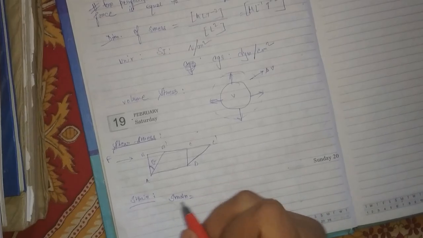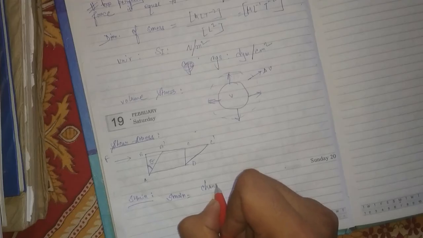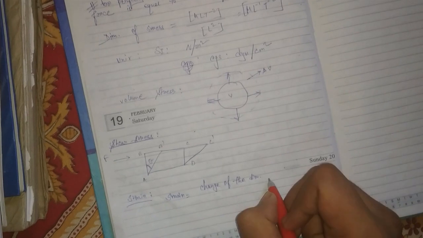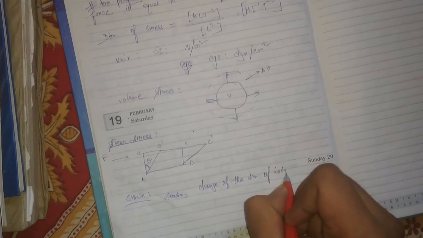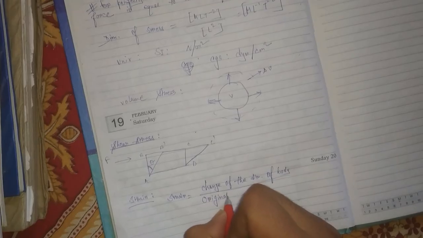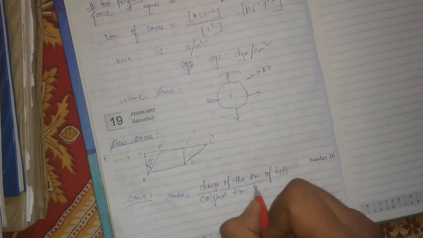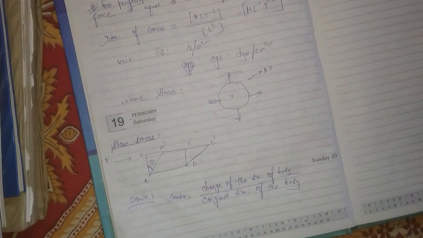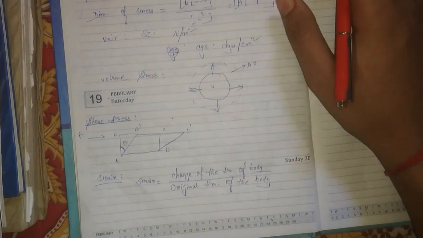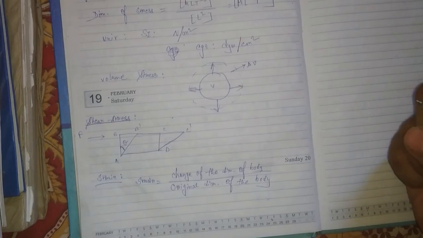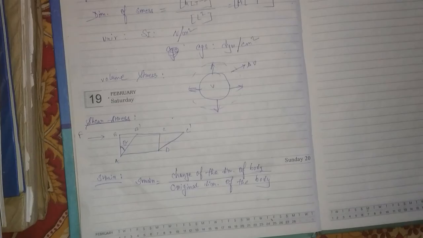Strain is the change of the dimension of the body by the original dimension of the body. Okay, this is strain. We have read about stress, that stress is the force per unit area, but strain is change of the dimension of the body by original dimension of the body.